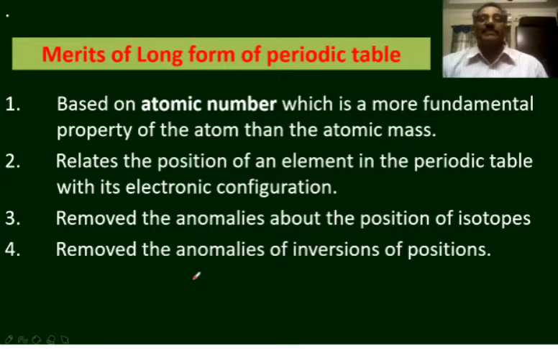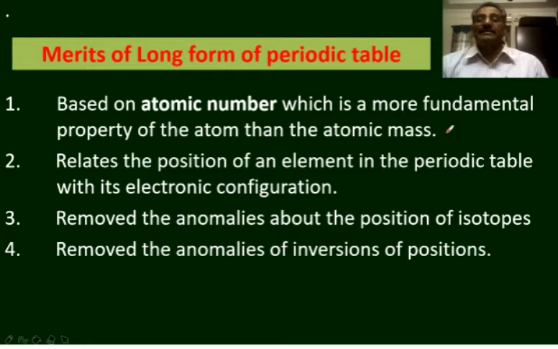Next, merits of the long form of the periodic table. The long form of the periodic table is based on atomic number. Elements are written in tabular form in the increasing order of their atomic numbers, as atomic number is a more fundamental property of an element than the atomic mass. You know that atomic number is the number of protons present in the nucleus of an atom, and an atom is electrically neutral, so the number of electrons present in the atom is also known as the atomic number.